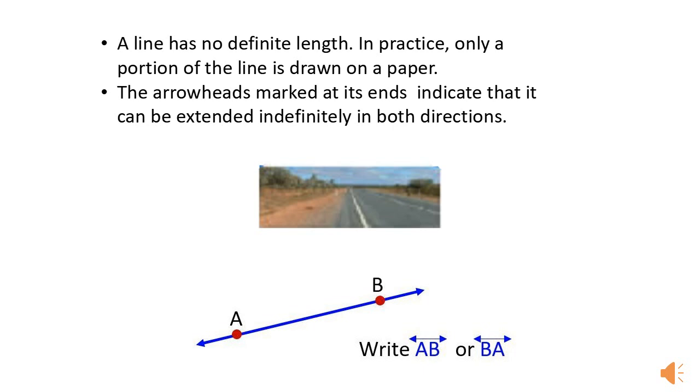But in practice, we can have lines with a part of it drawn on paper. Yes, very important. You have to remember that line AB can also be written as line BA. Fine?